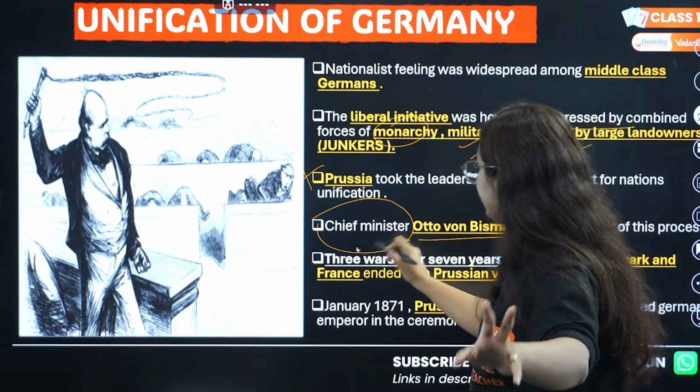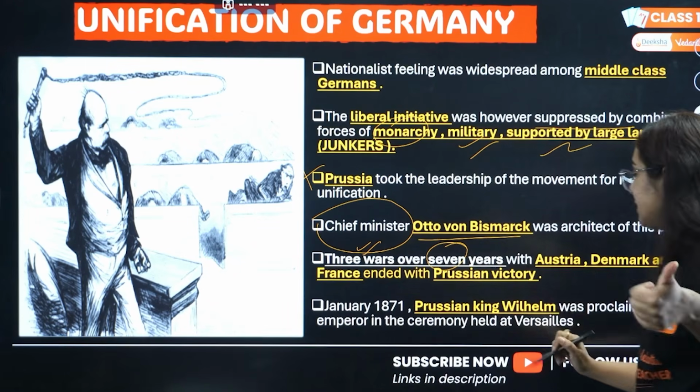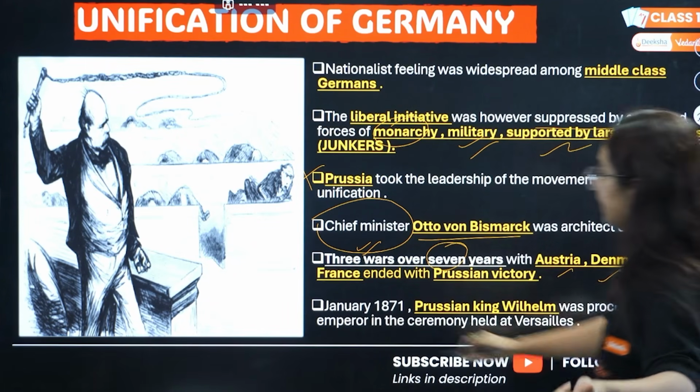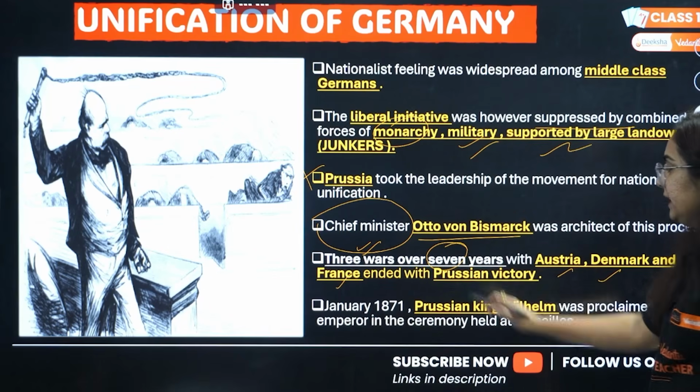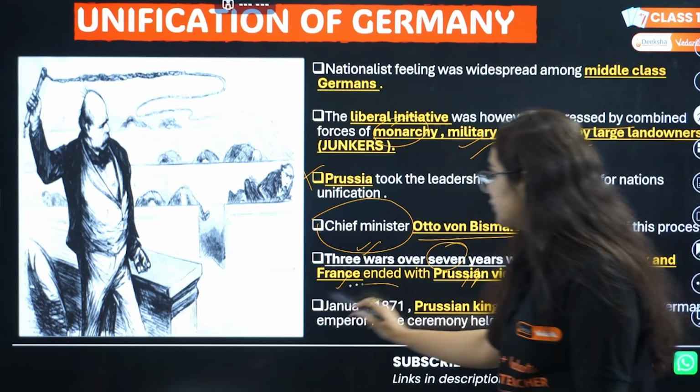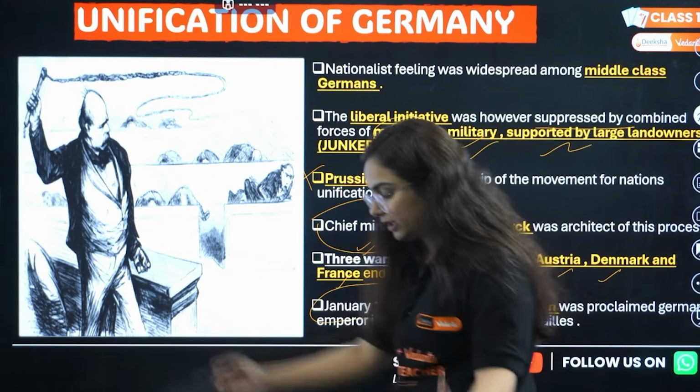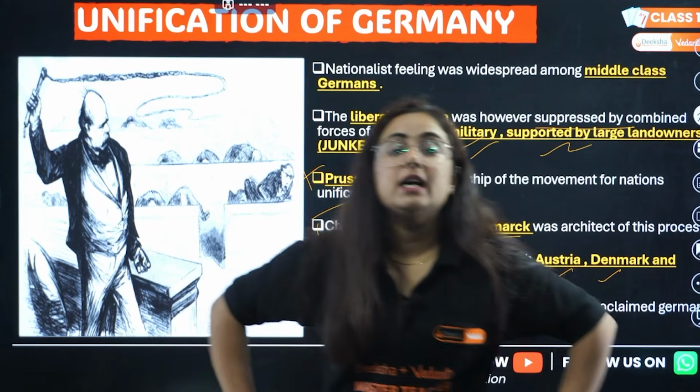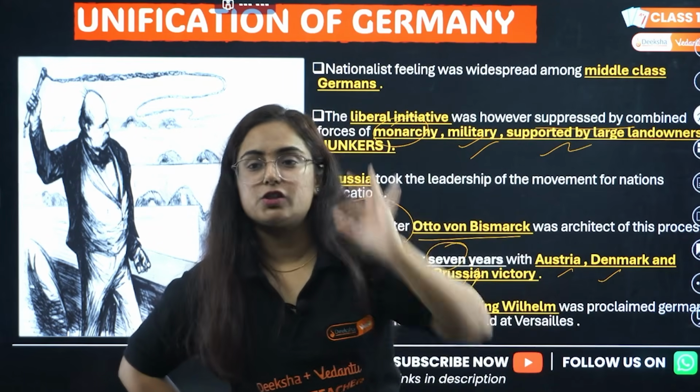There were three wars over seven years with Austria, Denmark and France. Finally, who won the war? Prussia. And it was January 1871 when all of them gathered and the United Germany was formed.